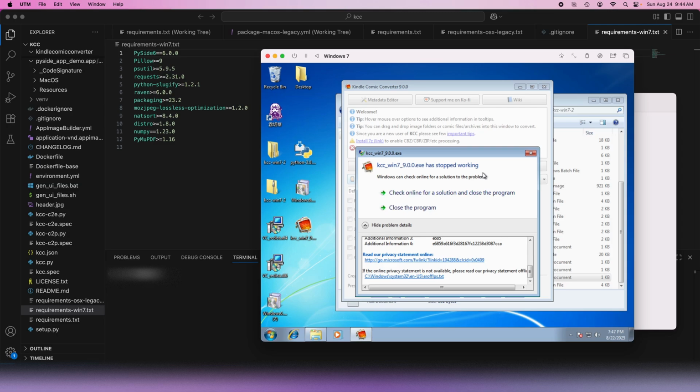But yeah, this is just a brief experiment to see if I can bring back Windows 7 support to Kindle Comic Converter. A lot of the work was already done because I brought back support for macOS 10.14 Mojave, so it wasn't that much work on top of that.